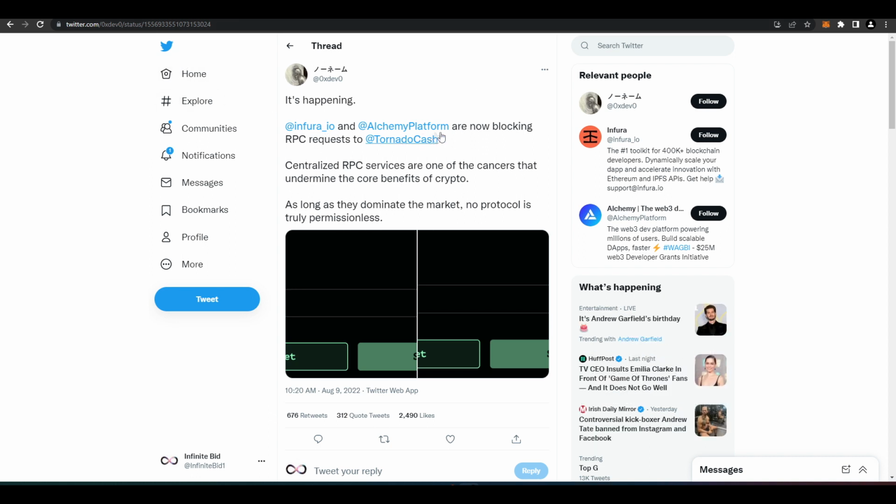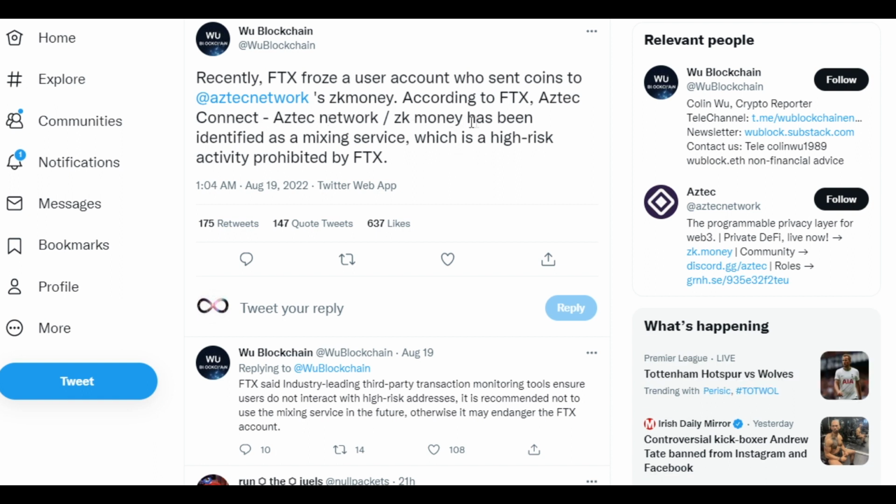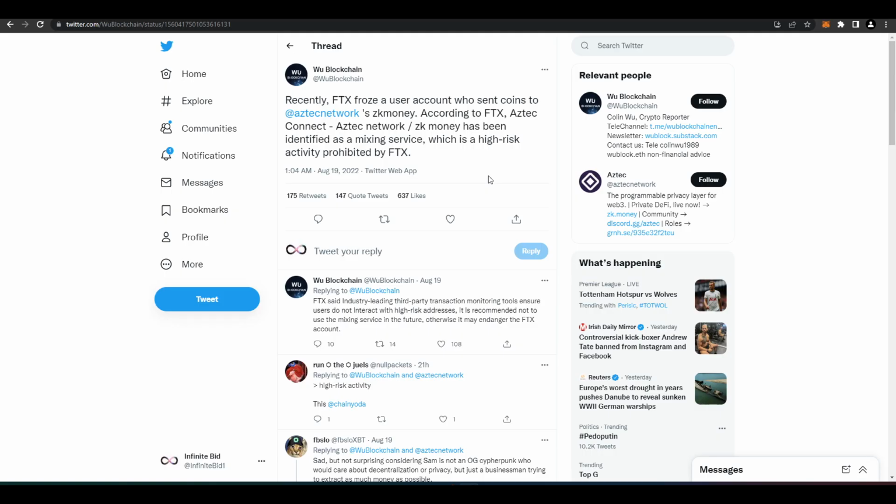Additionally, Infura and Alchemy are now blocking RPC requests to TC. In addition to this, we've also had FTX basically just freeze a guy's account because he sent money to Aztec Network. So if you're familiar with Aztec Network, it's a layer 2 ZK rollup for private DeFi, right? So you can interact with Ethereum DeFi privately, and so no one can track your transactions. But FTX has identified its use as a mixing service, and so they want to be proactive, and they've blocked this guy's account. And so I think, once we see something like this, we just got to know that we shouldn't use any mixing services.